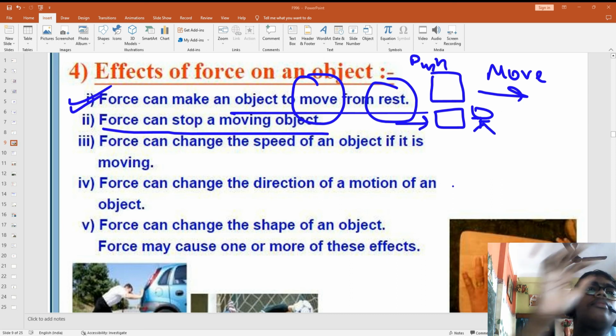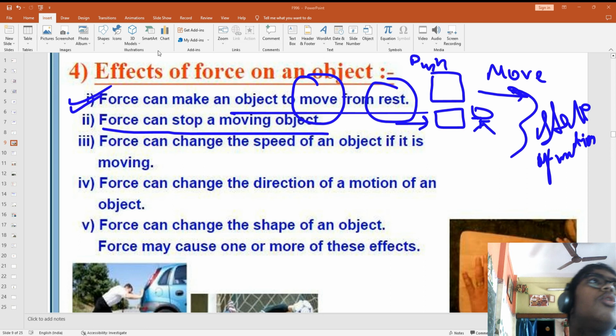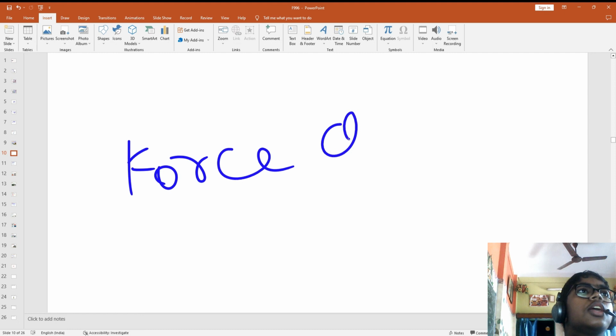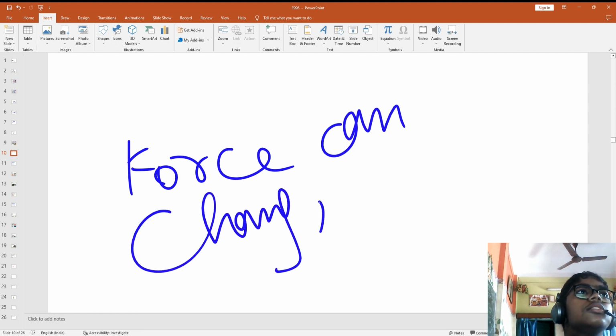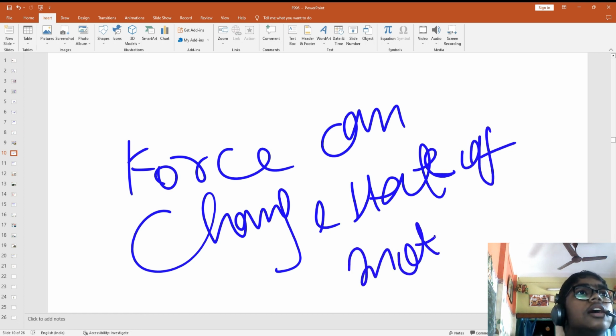So when we are pushing with our hand, the ball moves from rest to motion. Now when you are catching it, it was in motion. When you press it with your hands, force is coming in the wrist, and it stops. So these two properties can be stated as state of motion. Instead of writing these separately, you write force can change state of motion.